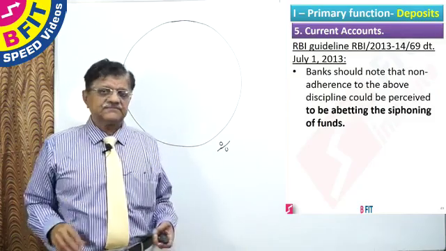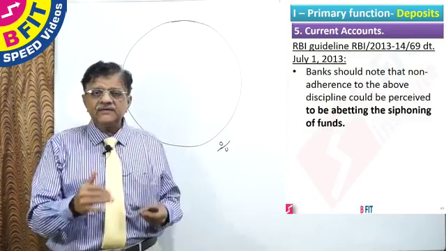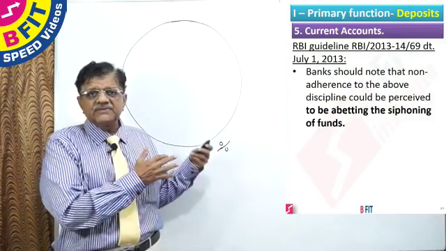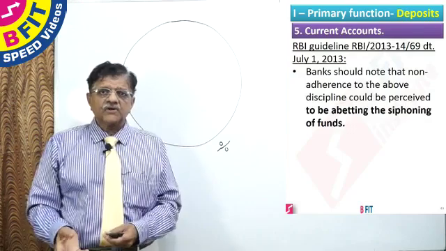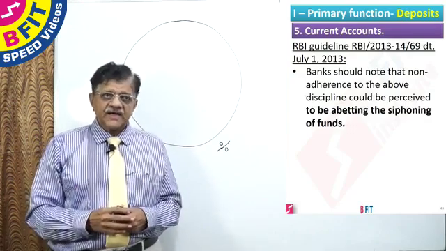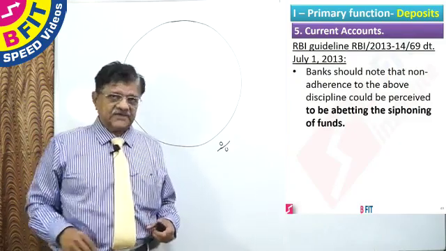Abet means to help. That person has borrowed from Canara Bank and, to escape the control of Canara Bank, comes and opens another account, let us say with Vijaya Bank. Then Vijaya Bank will be held guilty of abetting, assisting, helping, siphoning of funds.